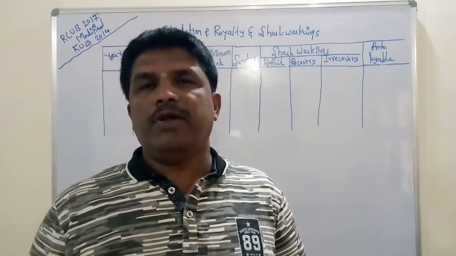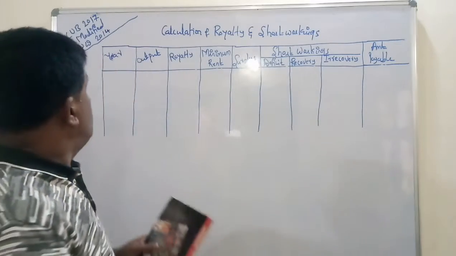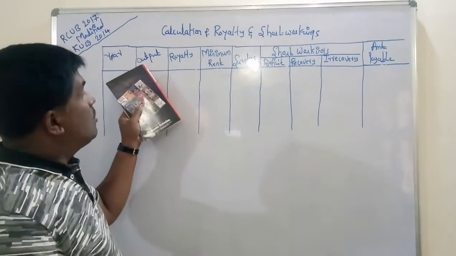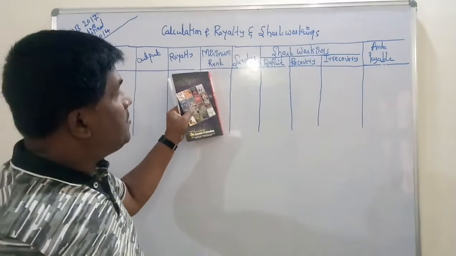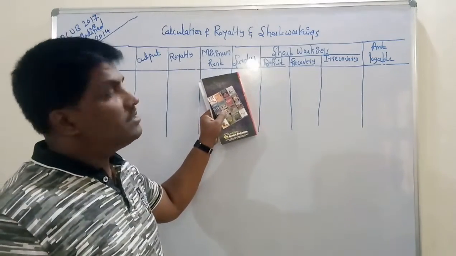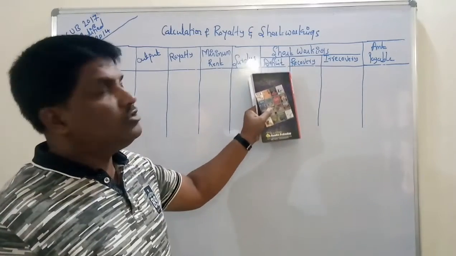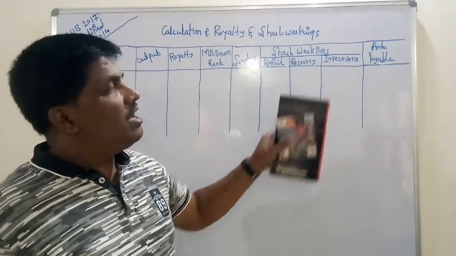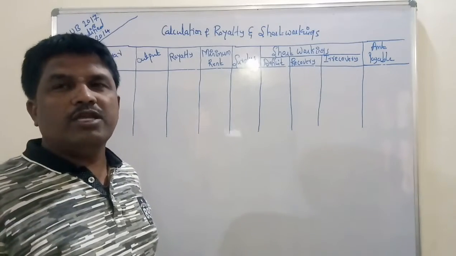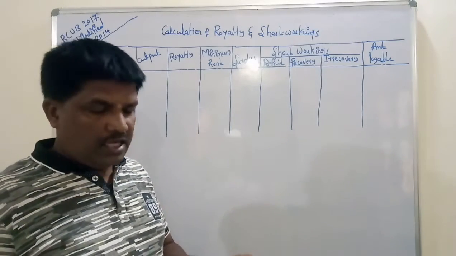I have already prepared the chart here. Year, output, royalty, minimum rent, surplus, short workings, deficit, recovery, and amount payable. First I am going to record the information given in the problem.